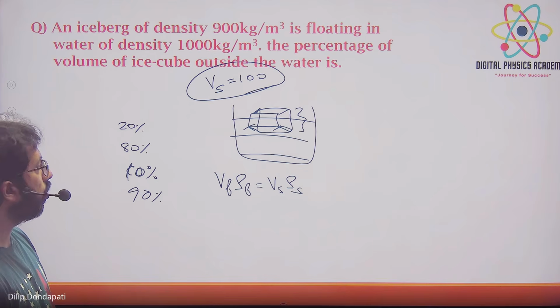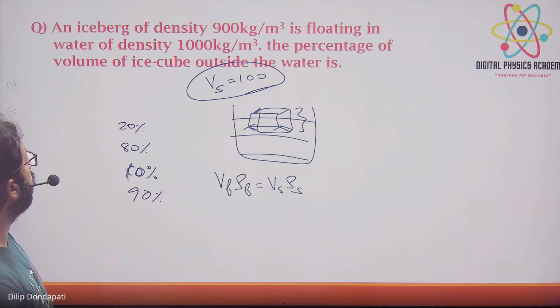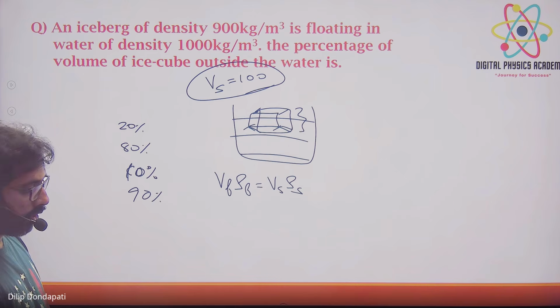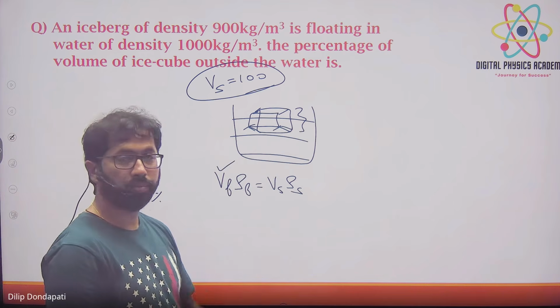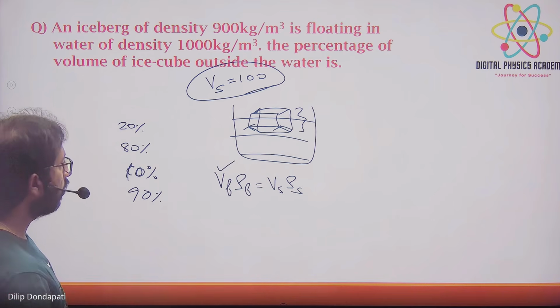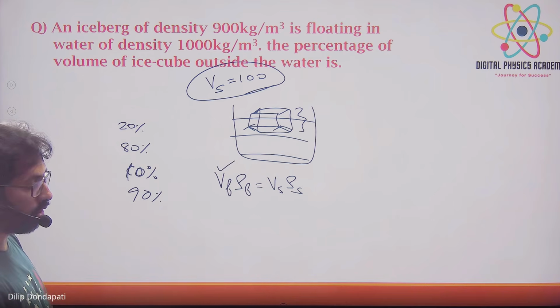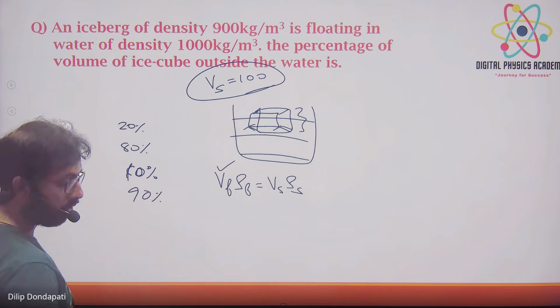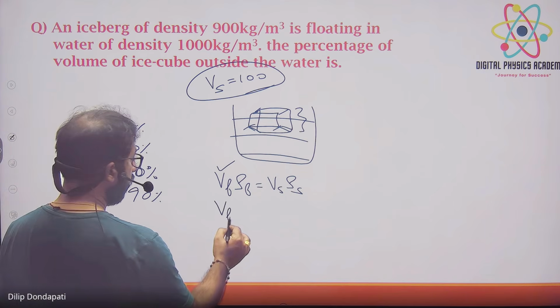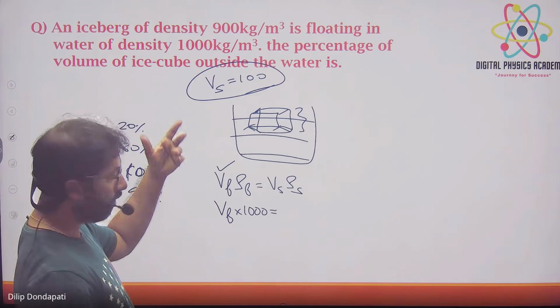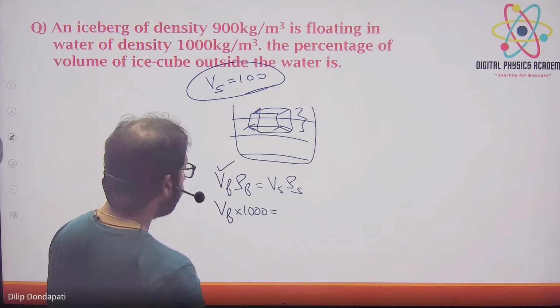Vf into rho f, because we want the volume percentage of ice outside the water. So just find Vf. First find Vf. Density of fluid you already know is 1000. So you get Vf by Vs as 0.9, 90%. Outside will be 1 minus 0.9.